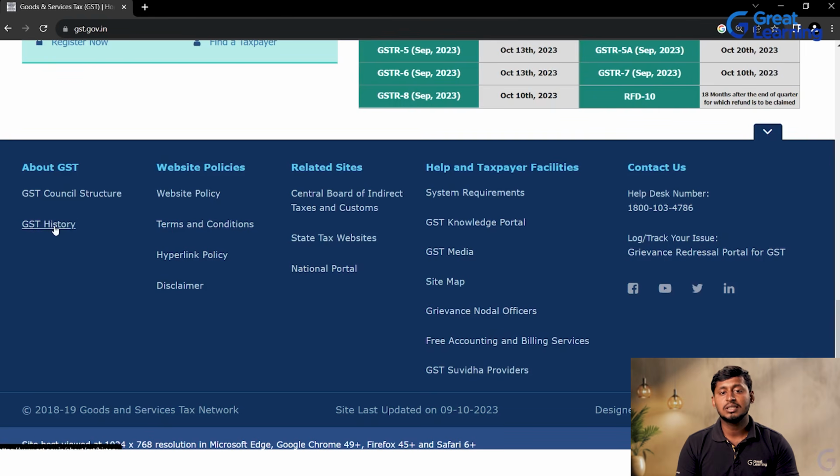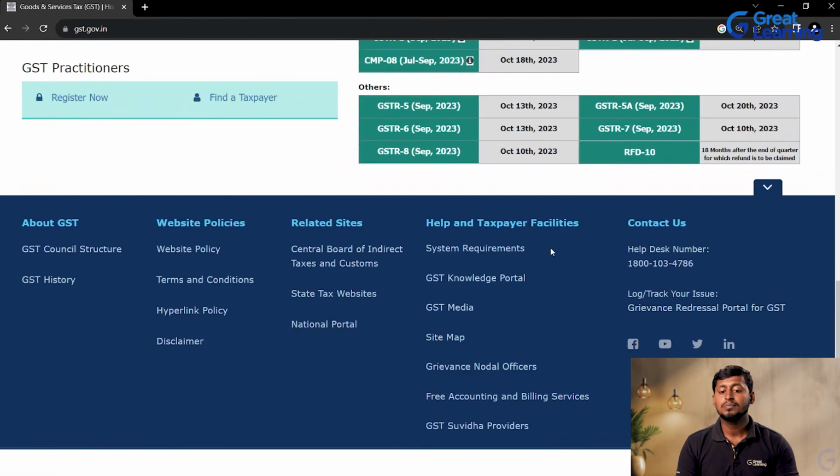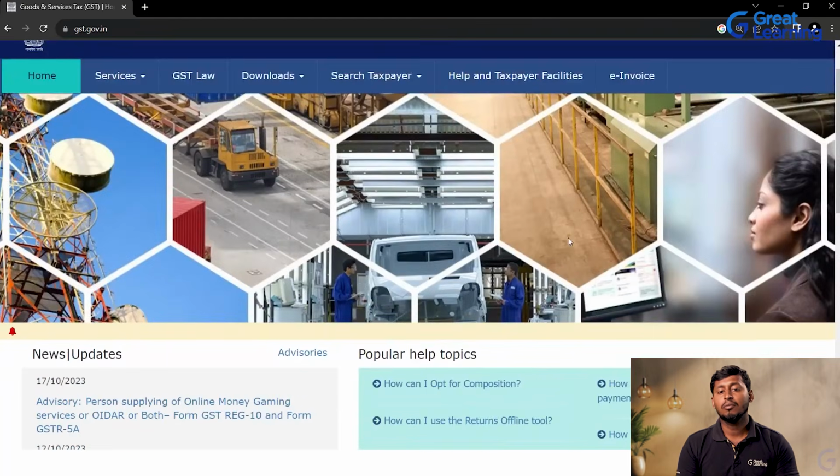And the GST history. So when it was implemented or amended in India, and when they started executing this GST in India, and the GST rates, everything is given in this GST history, website policies, all these things. Related sites like the Central Board of Indirect Taxes and Customs, CBIC, state tax websites, national portal, all this information is available on this GST website.